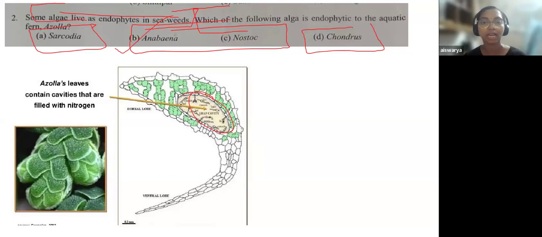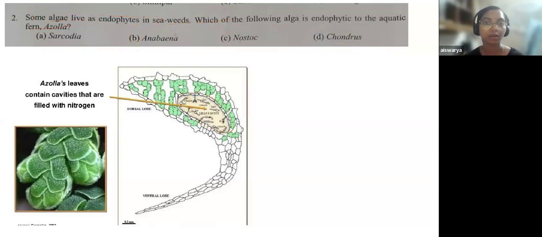So we have considered the growth of endophytic algae as a separate case in every plant group, like in the case of Cycas, we have discussed the coralloid root, the association of Nostoc, the association of Anabaena in Azolla, etc. All other endophytic algae were also discussed in the lab. So this was a very direct question, and here the answer is option B. Anabaena is the blue-green algae or the endophytic algae that lives inside the aquatic form Azolla. Okay, that was the second question.